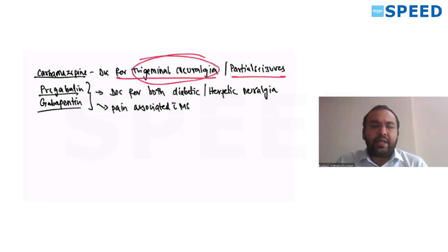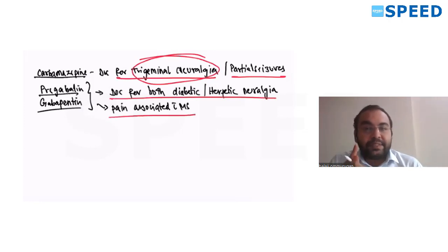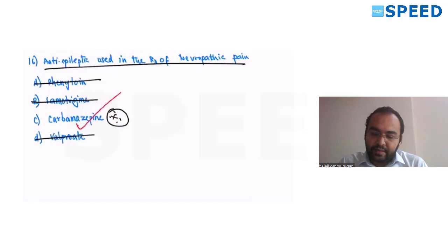It can also be used for herpetic neuralgia. But the drug of choice for both diabetic and herpetic neuralgia is pregabalin or gabapentin. It is also used for multiple sclerosis pain. Carbamazepine, trigeminal. Pregabalin, gabapentin, diabetic neuralgia, herpetic, also for MS. So answer is carbamazepine.